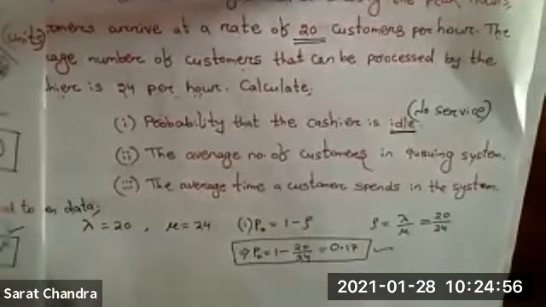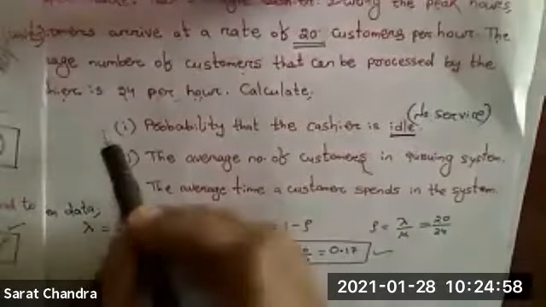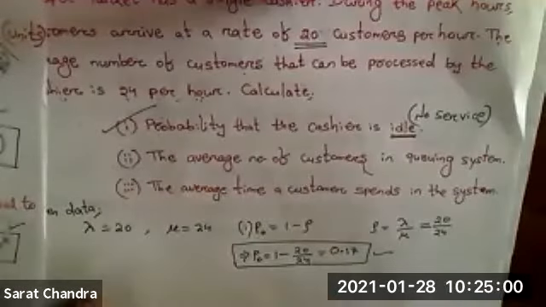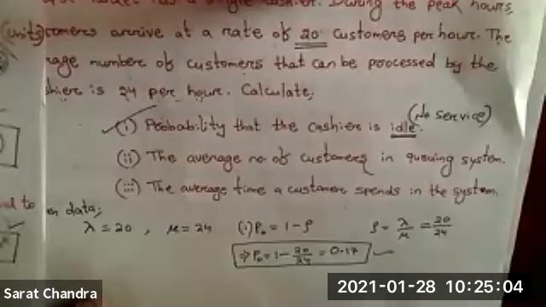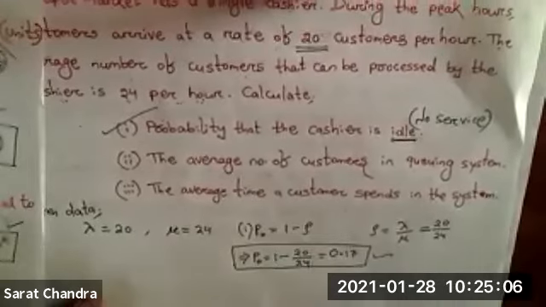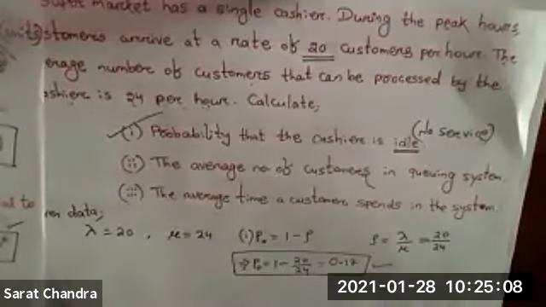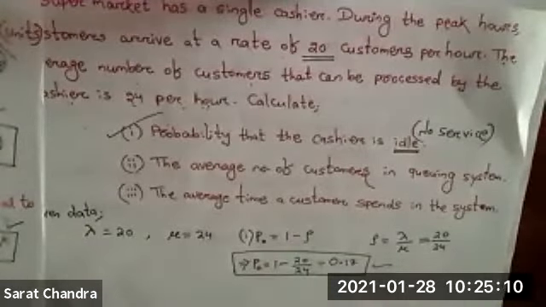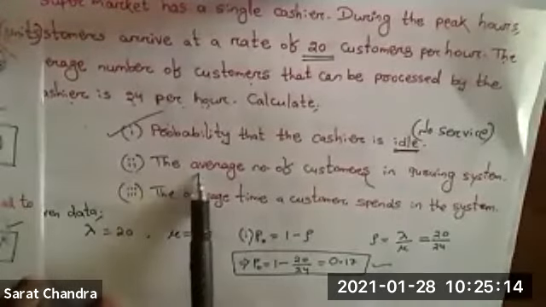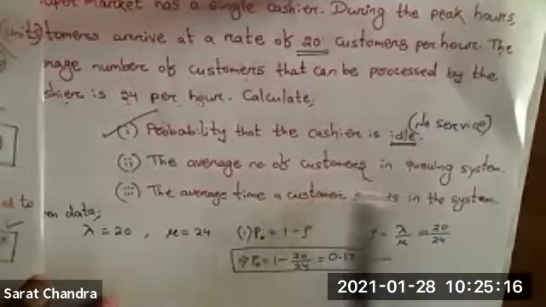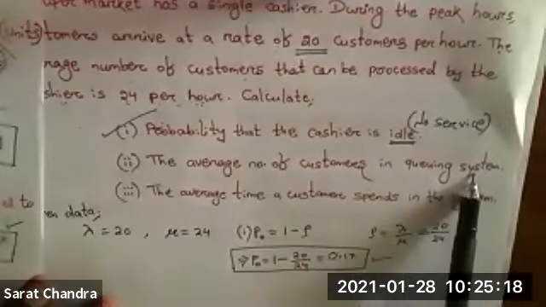Clear? This is one thing. No, we have completed this part. I told you, just read the question, put the formula, you will get the answer. The only thing you have to do is remember these 7 or 8 formulas. That's it.